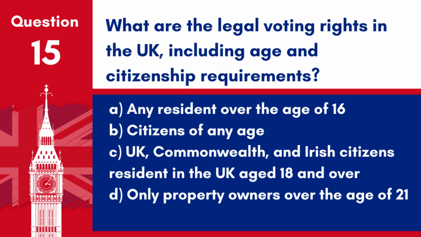Question 15. What are the legal voting rights in the UK, including age and citizenship requirements? A. Any resident over the age of 16. B. Citizens of any age. C. UK, Commonwealth and Irish citizens resident in the UK aged 18 and over. D. Only property owners over the age of 21.